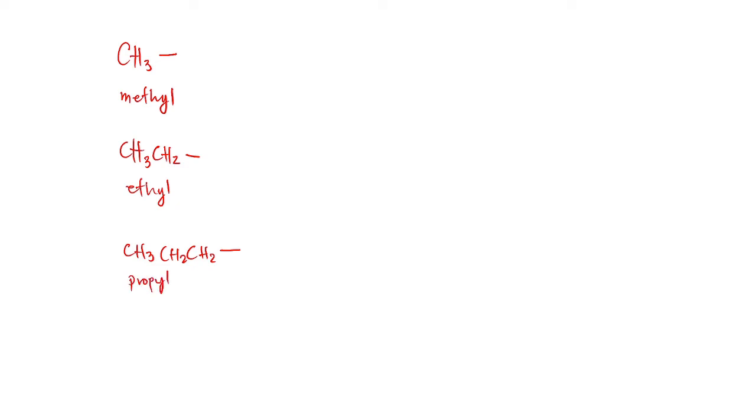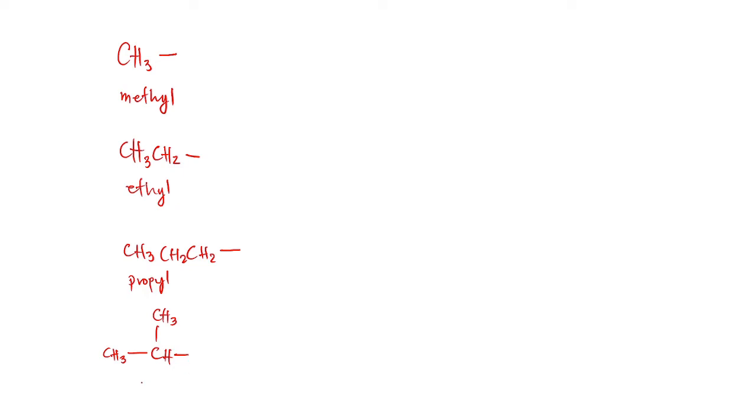Earlier, we also introduced the common names using n, iso, and neo. For this example, we can have the side chain with a CH, which has two methyl groups attached to that CH, and this middle carbon is attached to a backbone.